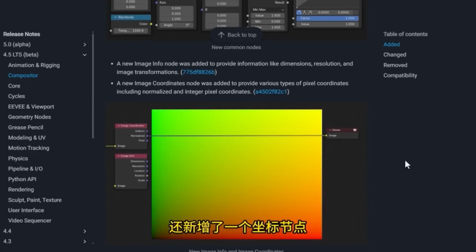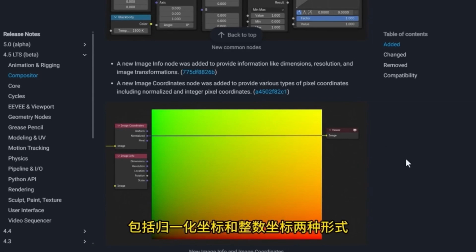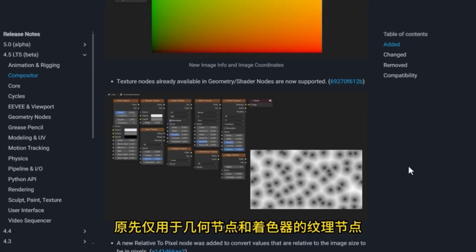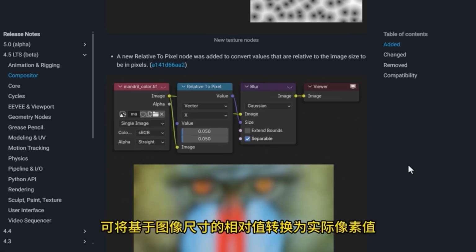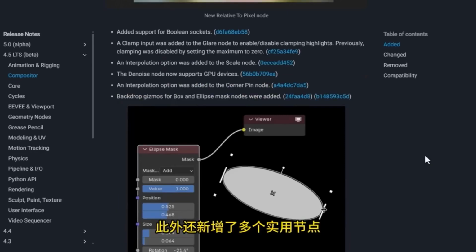Additionally, a new coordinate node has been added, which can output various pixel coordinate formats, including normalized coordinates and integer coordinates. Texture nodes, which were previously only used for geometry nodes and shaders, are now supported for use in the compositor. A new relative pixel conversion node has been added, which can convert relative values based on image size into actual pixel values. Moreover, a number of new nodes have been introduced, such as a noise node that supports GPU acceleration.